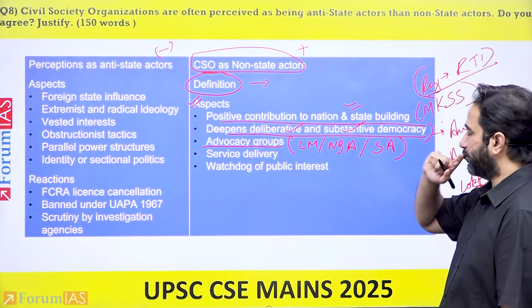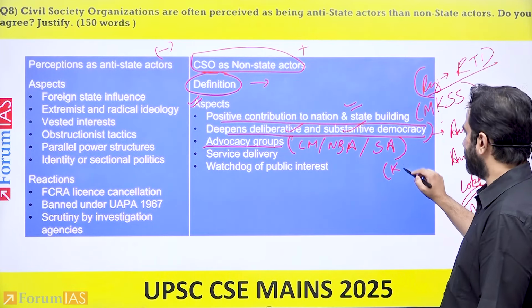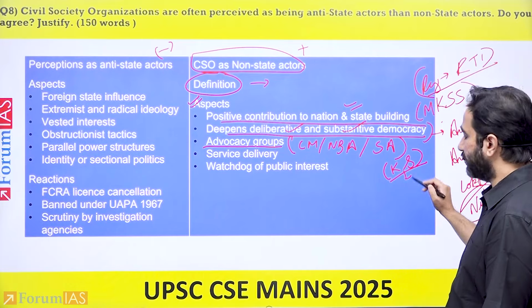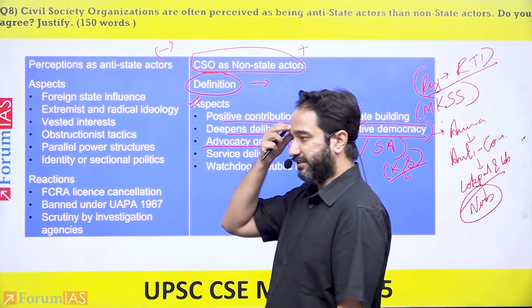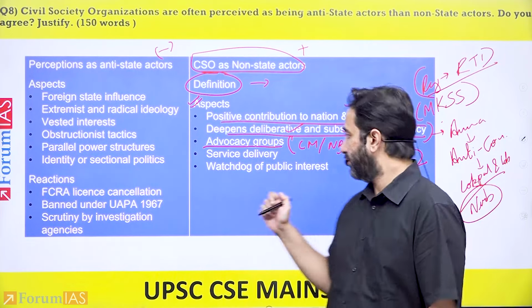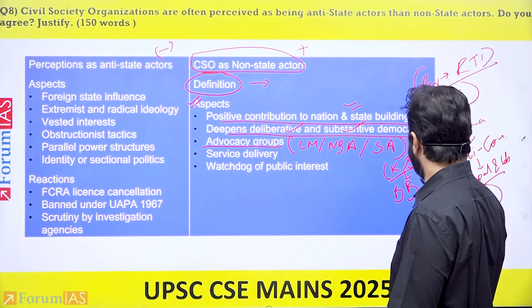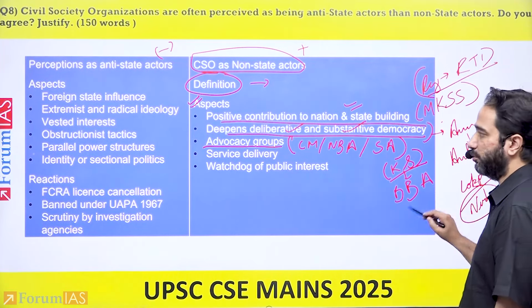One example that you can give here is of Kailash Satyarthi. Kailash Satyarthi had won the Nobel Peace Prize, and he had what is known as the Bachpan Bachao Andolan. So this is one example that you can give here, Bachpan Bachao Andolan.